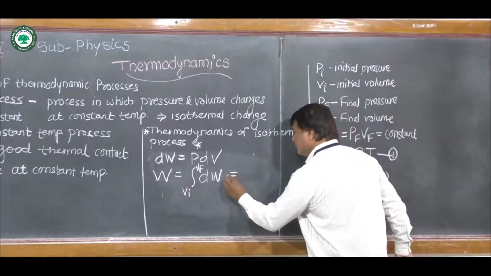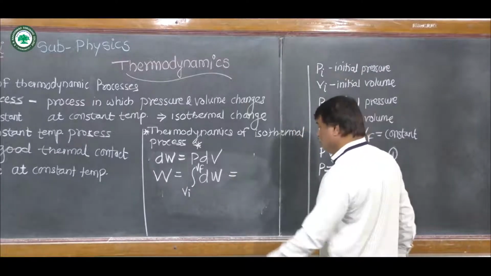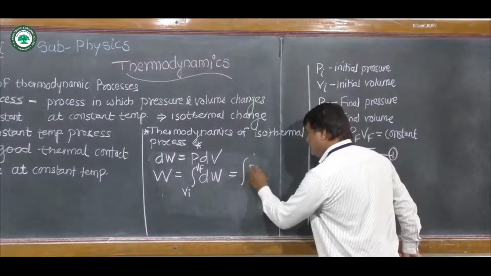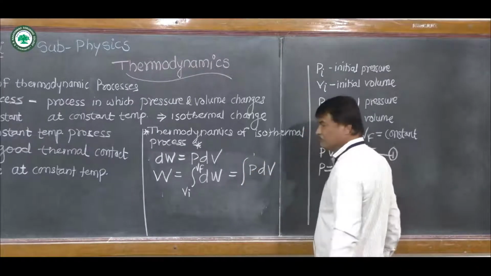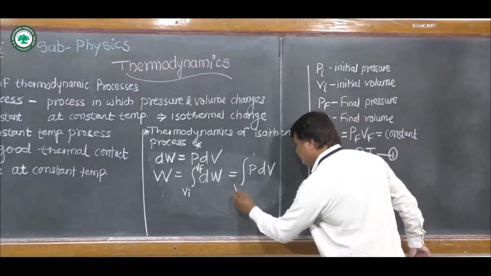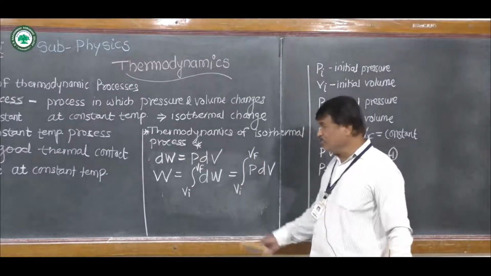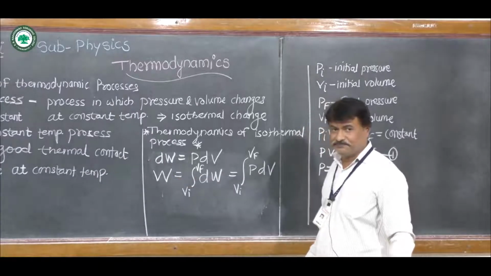So we get work done W is equal to integration of PdV, from Vi to Vf. This is the total work done, W.